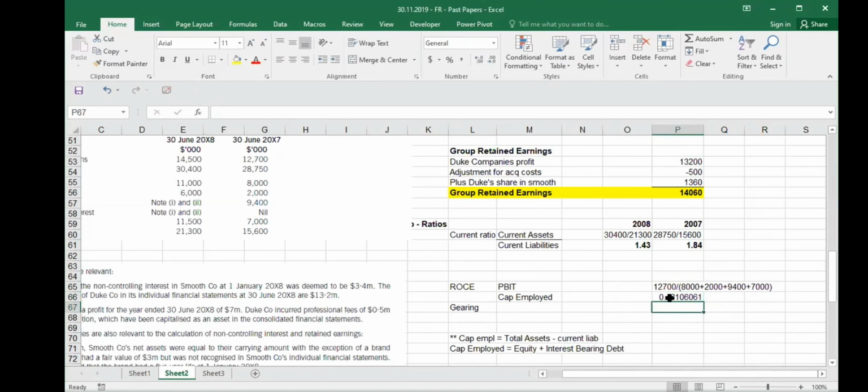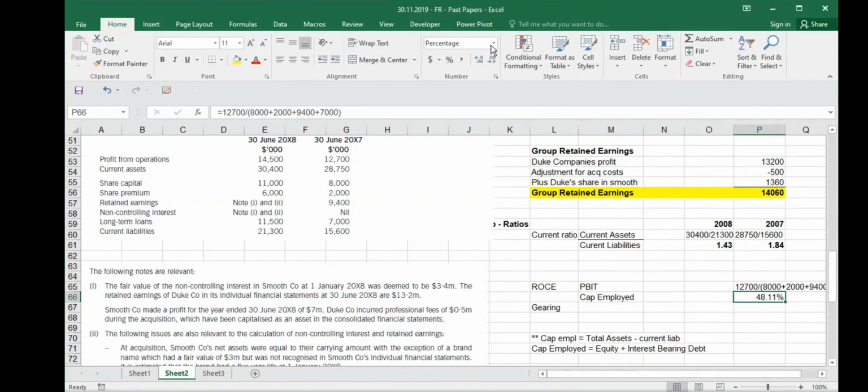Does everybody understand? Yes, sir. So how did I get these numbers? It is equity plus debt. So I took my equity. Equity here is, let me show you again. Which numbers did I take? I took my share capital 8,000 equity, share premium 2,000 equity, retained earning 94 equity, long-term loan 7,000 equity.